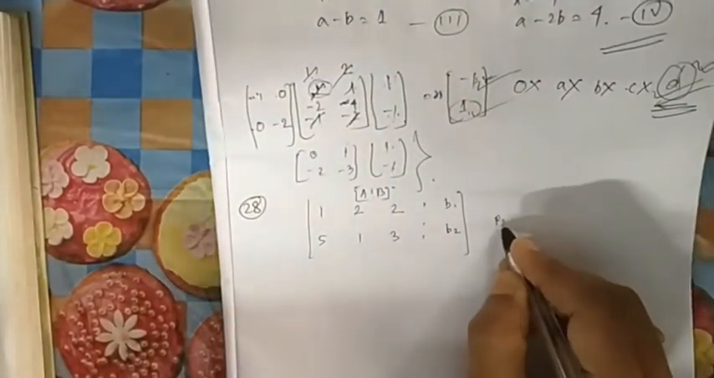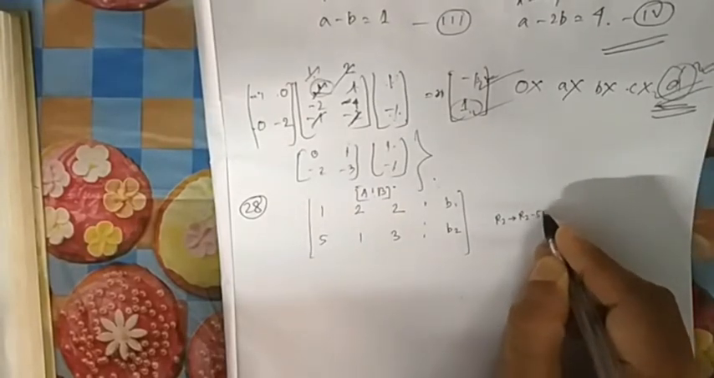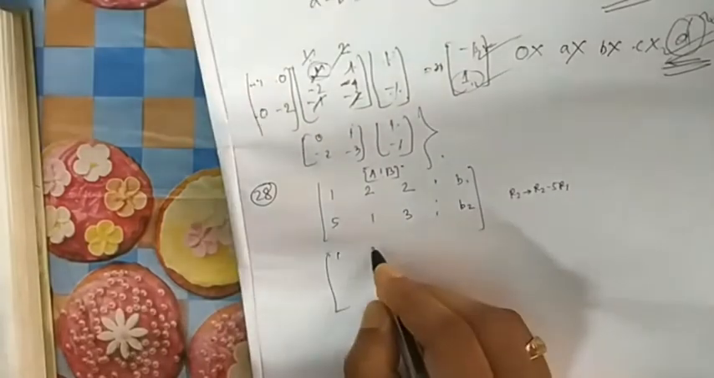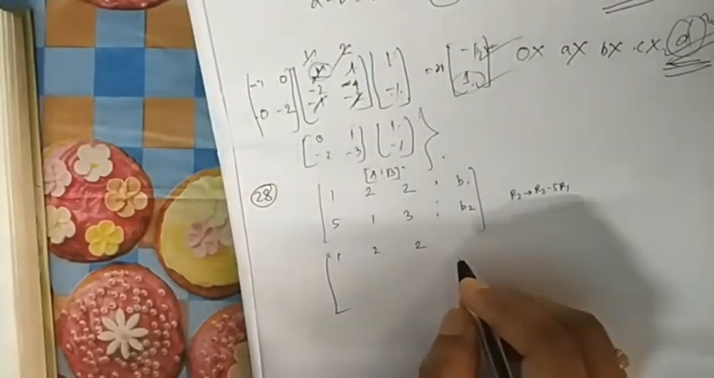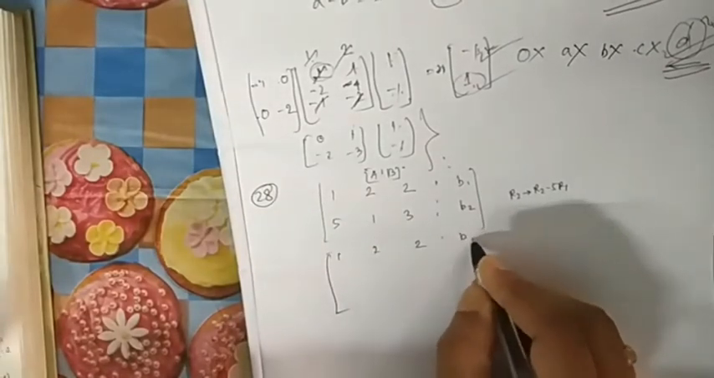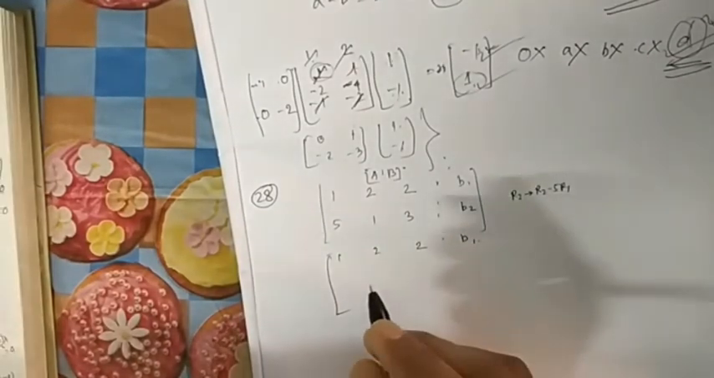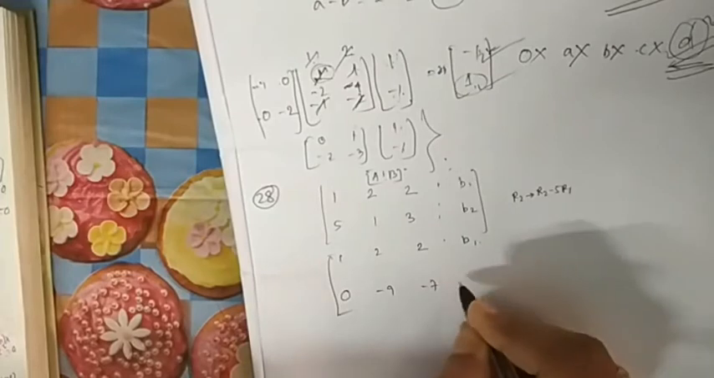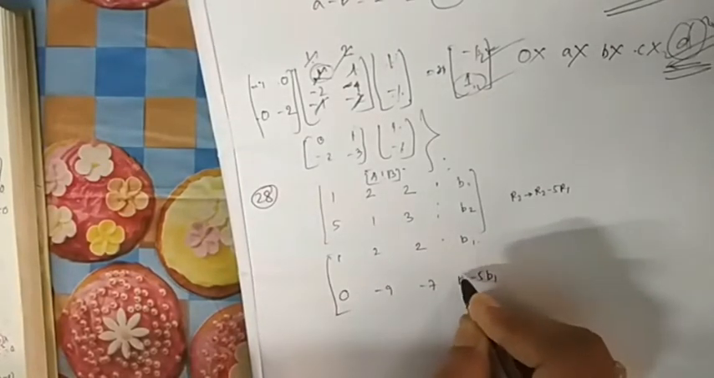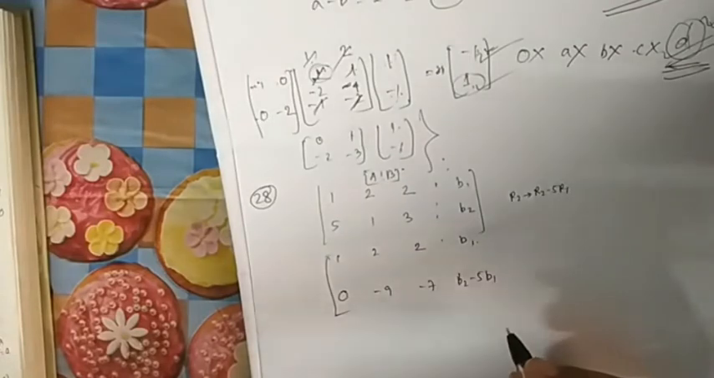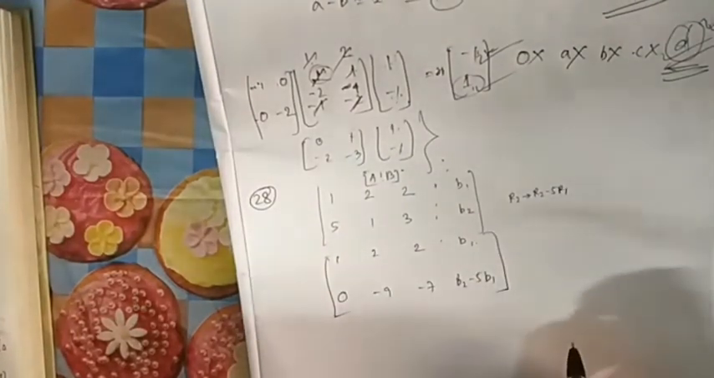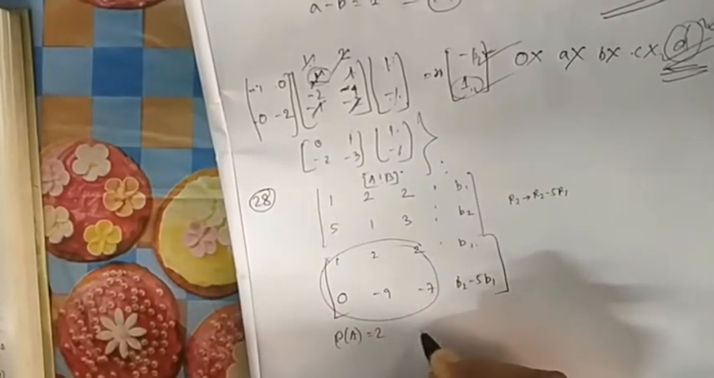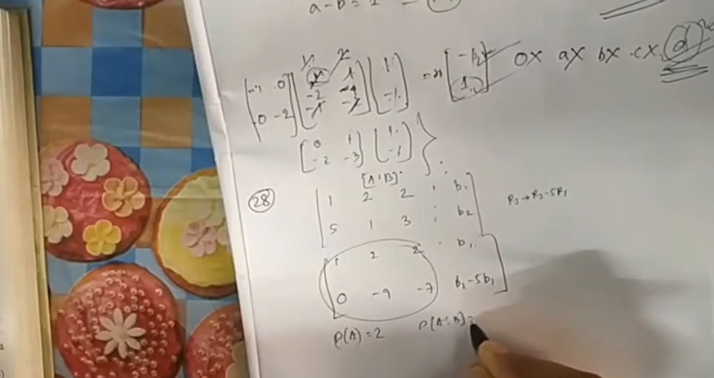If you solve it, R2 is replaced by R2 minus 5 R1. If you do it, it will be 1 2 2, then B1, then 0 minus 9 minus 7, B2 minus 5 B1. Now you can see it clearly: the rank of A is 2 and the rank of AB will also be 2.